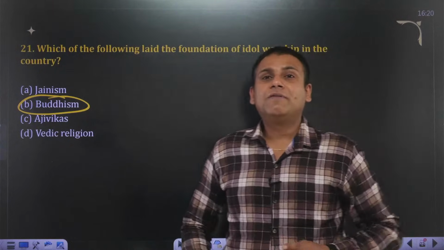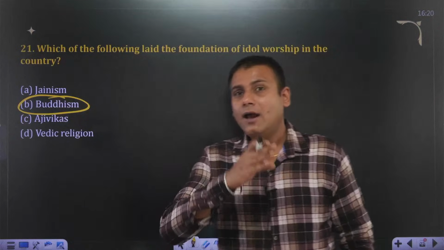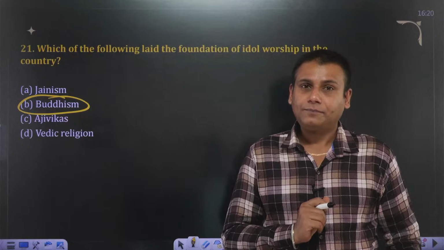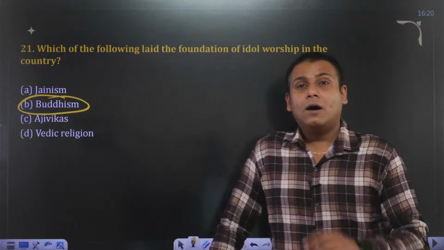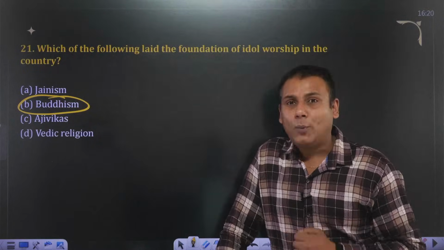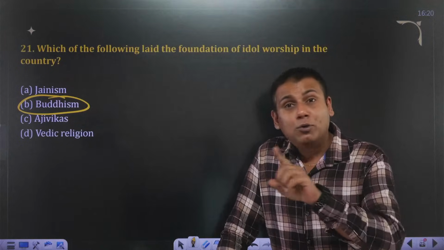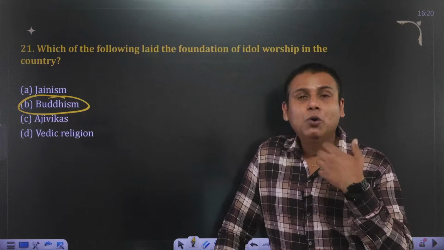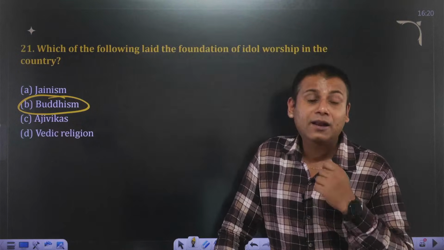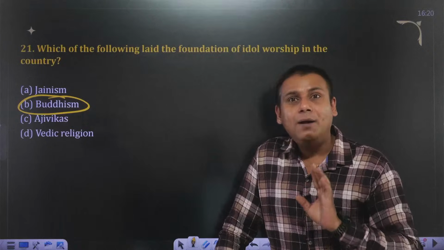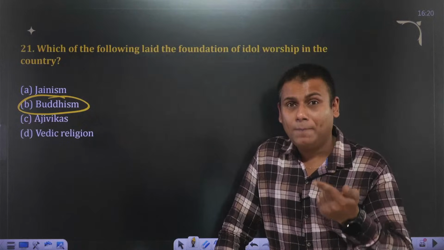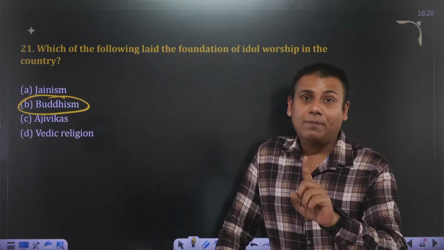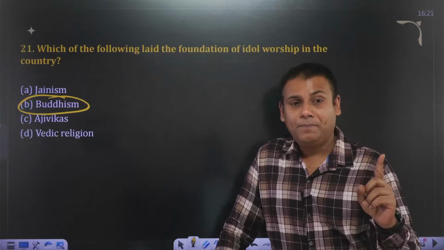Buddhism was divided initially into two parts, Heenayana and Mahayana. Heenayana basically means lower vehicle for salvation. The followers of Heenayana have majority of their literature in Pali language. They believed that Buddha was not a god. He was a normal human being like us, who followed a certain process and then attained nirvana. On the other hand, Mahayana believed that Buddha was a god, and they believed in idol worship. Heenayana believed in symbolic worship.